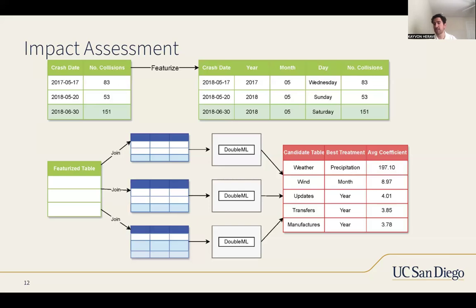In this final report, we can say that weather has the highest average coefficient, specifically for the treatment of precipitation. So we're seeing that precipitation has the highest impact on crashes. Then we see some other things such as wind, updates, transfers, and manufacturers, where our featurized attributes were actually pretty strong, such as months. Month can be an indicator of crashes, and the year may also matter, where in a certain year we had more collisions, more rain maybe, or whatever it may be.